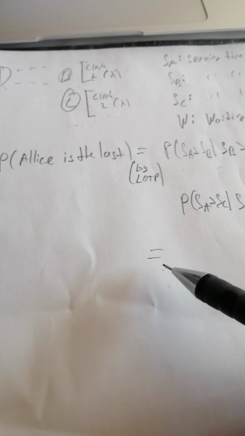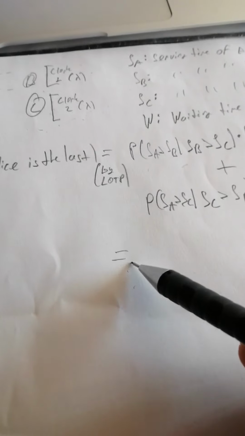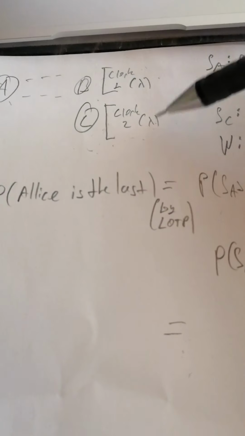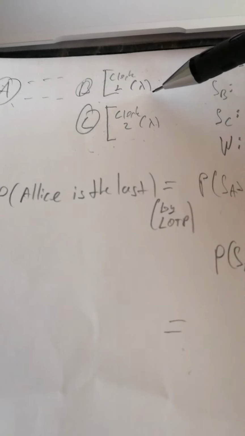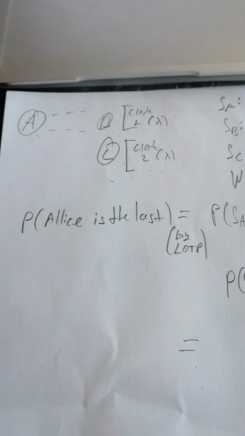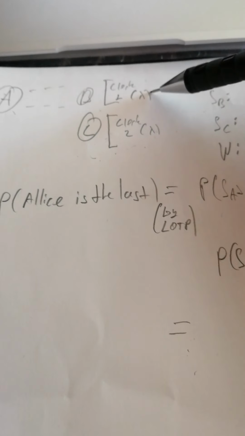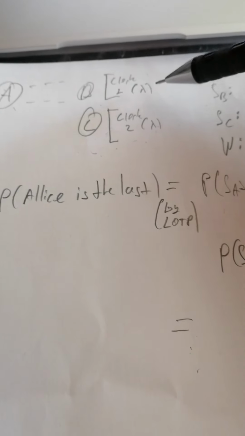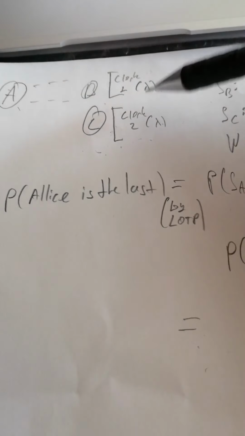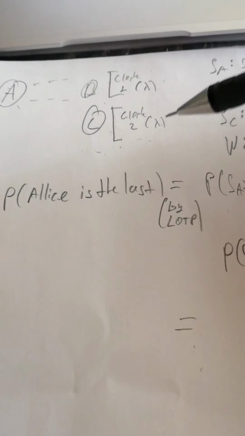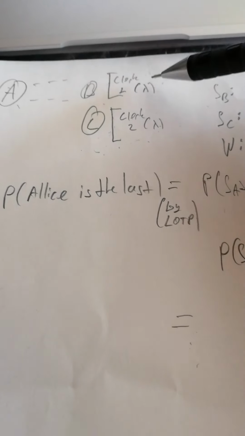It comes by the property of exponential, which is the next type property. Think about that. There are 2 clerks. 2 clerks serve with parameter lambda. Not exponential, sorry. Property of Poisson. The number of servings each clerk did is distributed as Poisson with parameter lambda. So the probability that the next serving is served by clerk 1